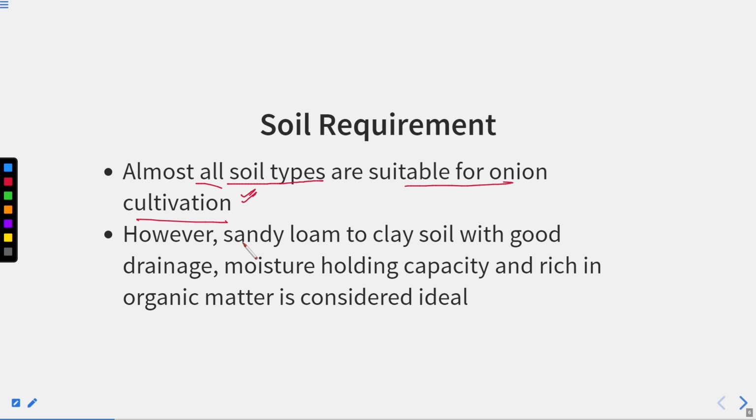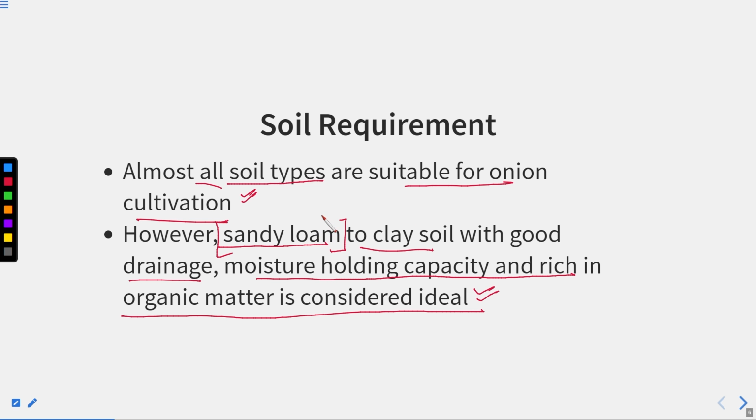However, sandy loam to clay soil with good drainage, moisture holding capacity and rich in organic matter is considered ideal. If the soil is sandy loam to clay soil, that soil is very good for the cultivation of onion. But one thing is very, very important: the soil must have good water holding capacity.